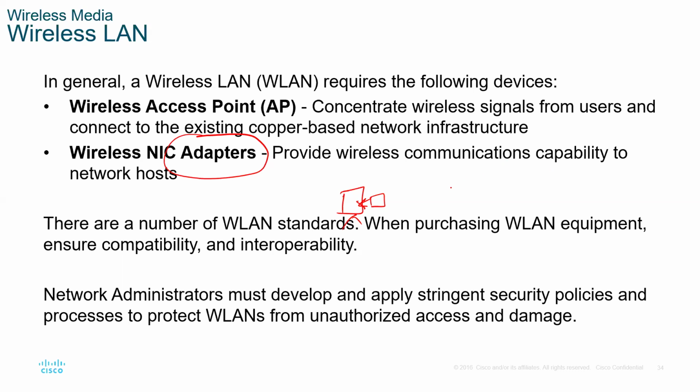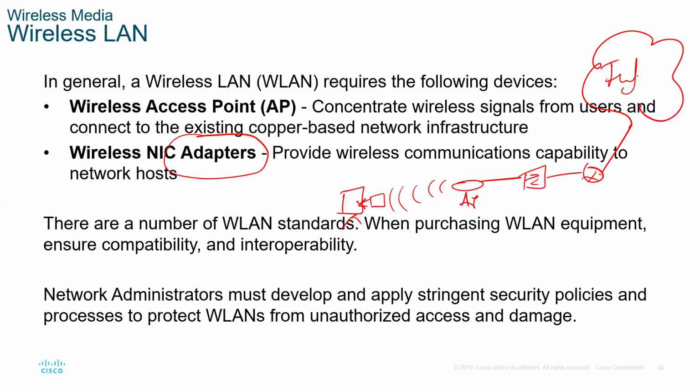The access point connects wirelessly to my device via my NIC. This access point is probably connected to a switch, which we call the distribution system, then to a router, then to the internet. This is the basic design: from your device to the access point, to the distribution system, to your service provider, to the internet.